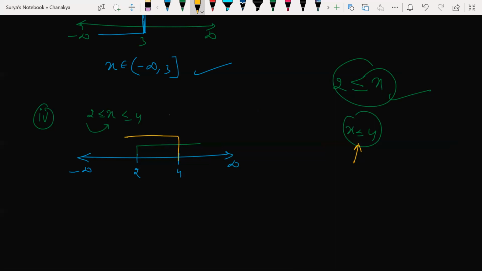I need x to lie between 2 and 4. This is the common region, isn't it? Guys, you can extend this line as far as you want. What is the common region between these two now? 2 to 4, right? So what is your solution region now? X belongs to from where to where?